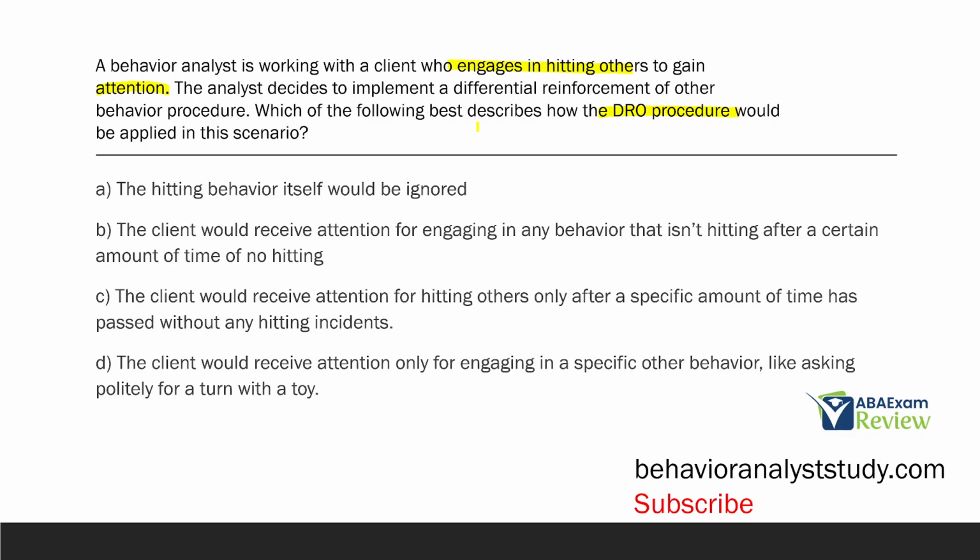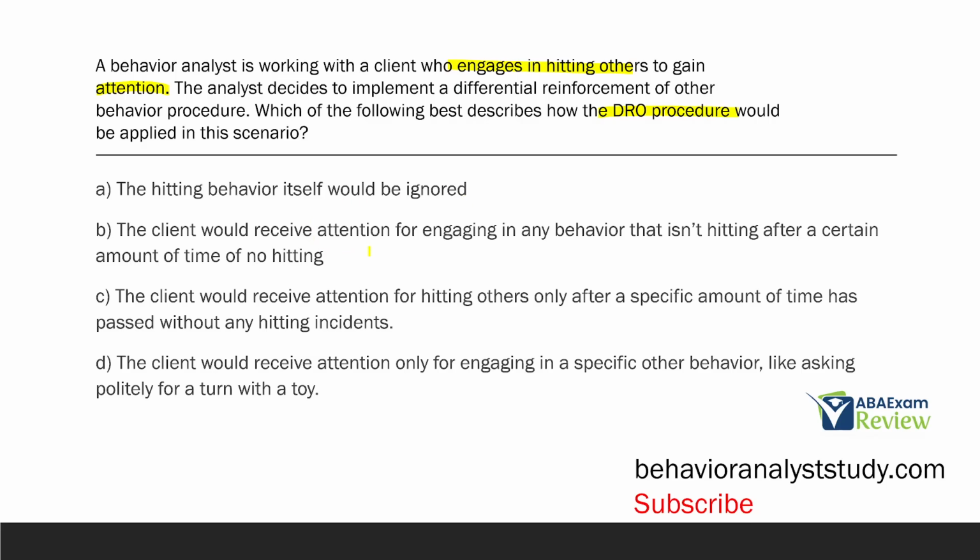Well, what is a DRO? A DRO occurs when we reinforce for the behavior not happening. So immediately we have to know or think we're going to reinforce when hitting doesn't occur. So that's kind of what we're looking for. A, the hitting behavior itself would be ignored. Okay, that's half of it, right? Maybe. But with the differential reinforcement, we've also got to have that reinforcement part.